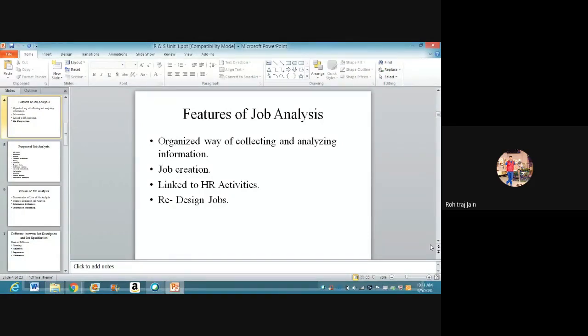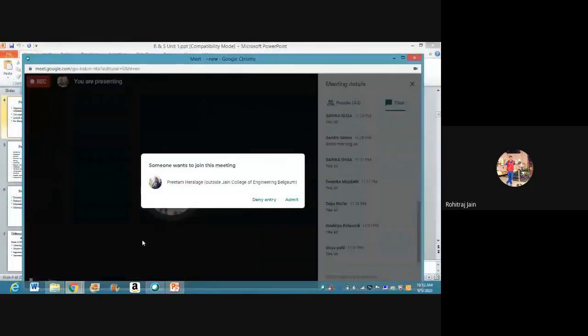Then redesigns jobs. Now, what do you mean by redesigns jobs? Job analysis gathers information on those specific features of a job that make it unique. Redesigning of jobs is another function that can be performed with the help of the information gathered through job analysis. However, students, the basic objective of job analysis is to know the tasks that need to be performed on the job and the individual capabilities that are required for it. Okay, so these are some of the important features of job analysis.